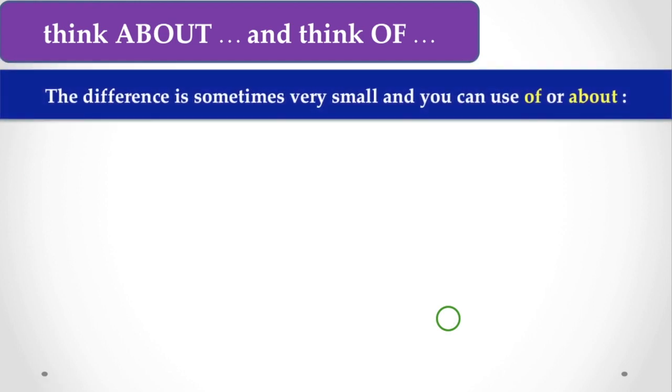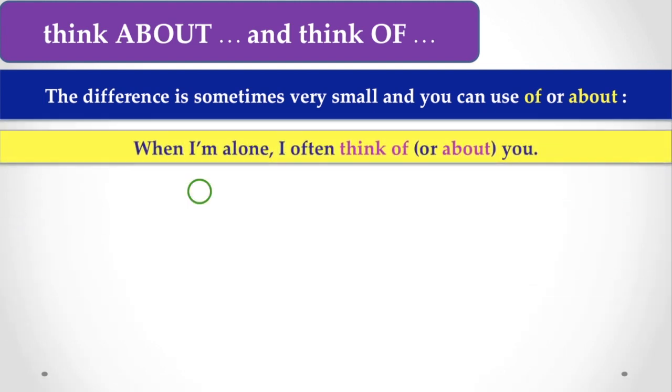So next, the difference between think about and think of is very small. That is, we can often use both think of and think about in a similar situation. Let's see the situation now. When I'm alone, I often think of or about you. Both are correct, but here the idea occurs to your mind.